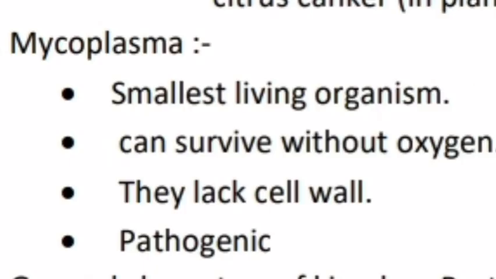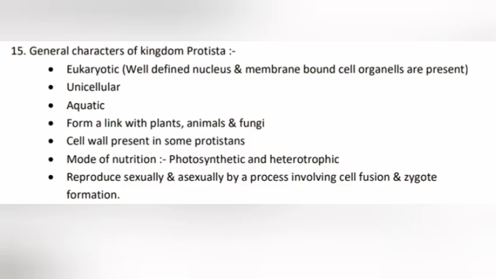14. Mycoplasma, smallest living organism, can survive without oxygen. They lack cell wall, pathogenic. 15. General characters of Kingdom Protista. Answer: Eukaryotic. Well-defined nucleus and membrane-bound cell organelles are present. Unicellular, aquatic, form a link with plants, animals and fungi. Cell wall present in some protistans. Mode of nutrition, photosynthetic and heterotrophic. Reproduce sexually and asexually by a process involving cell fusion and zygote formation.